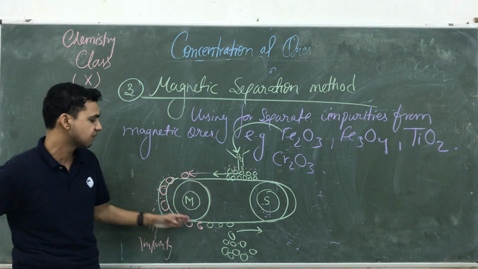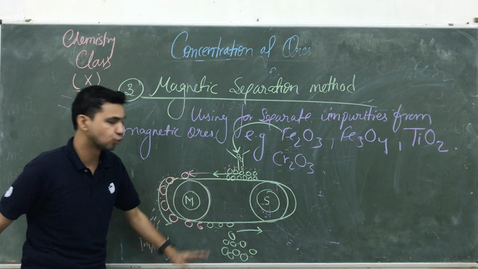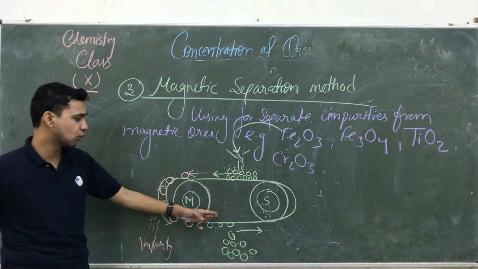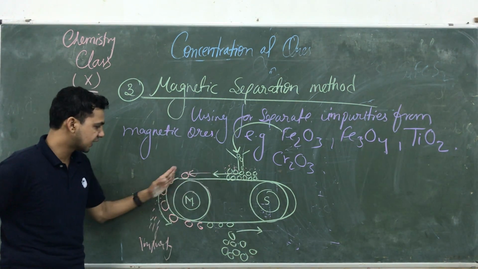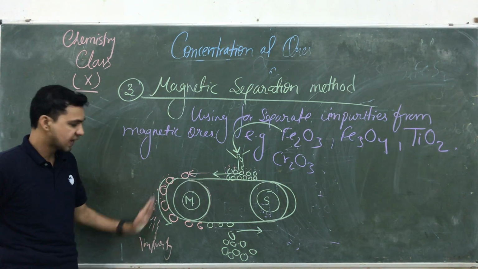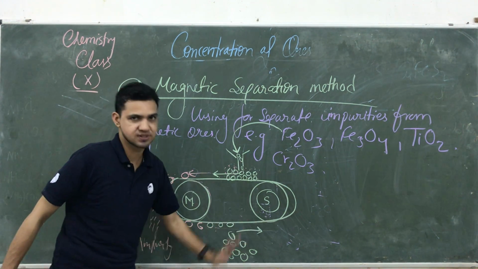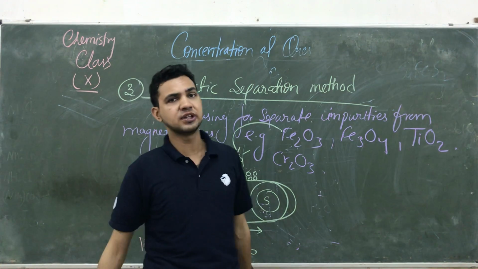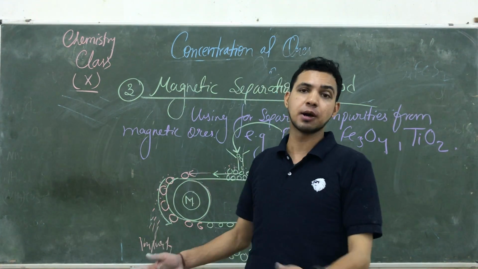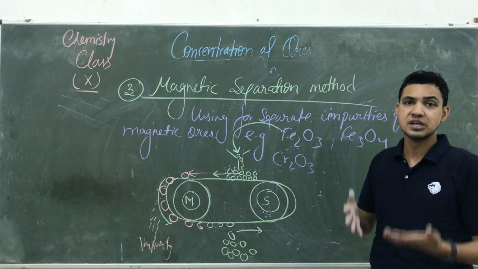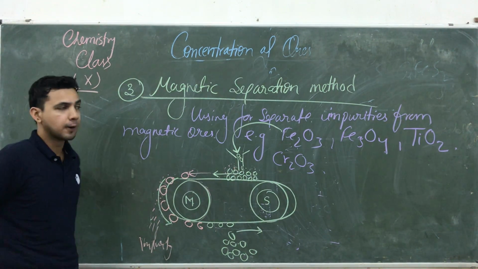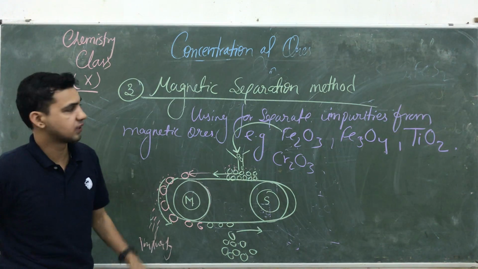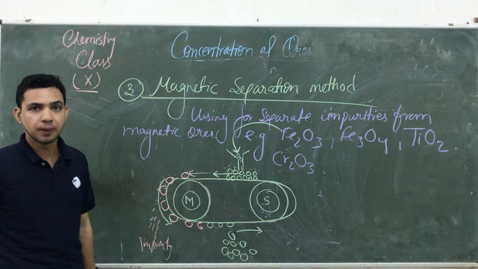So at the same time the ore is falling down due to this less magnetic effect. यहाँ पे ore का magnetic field खत्म होते ही वो कहाँ गिर जाएगा? नीचे. So we are collecting impurities at the first state and we are collecting ore in a different state. So we are capable to separate this magnetic compound from these impurities. So that is the method in which we are separating a magnetic ore from its impurities. That is a magnetic separation method.